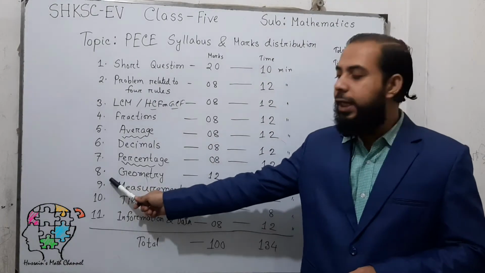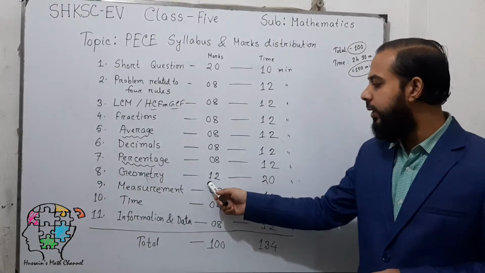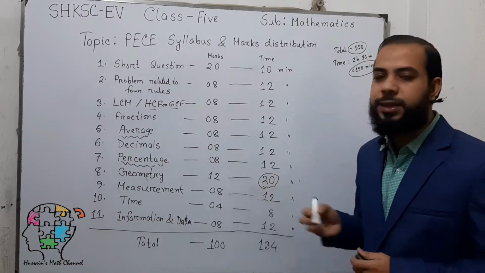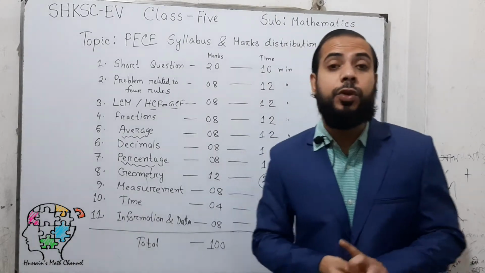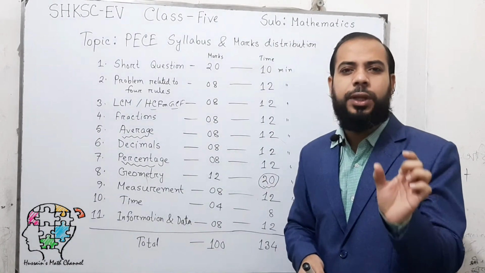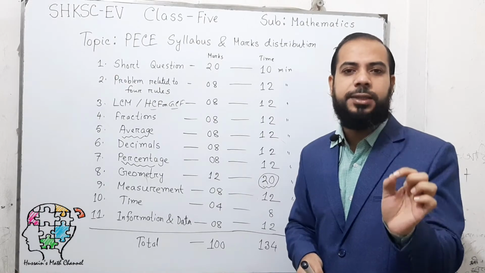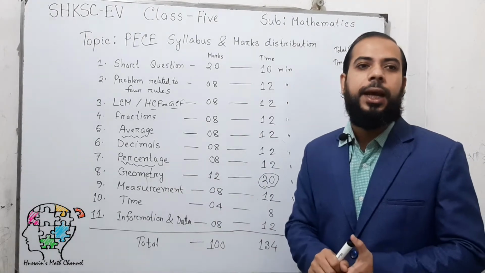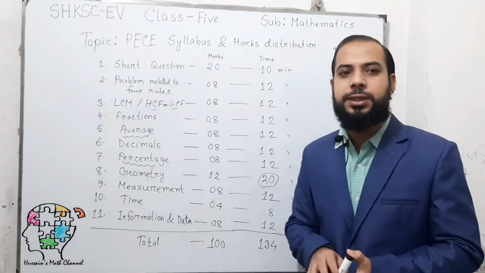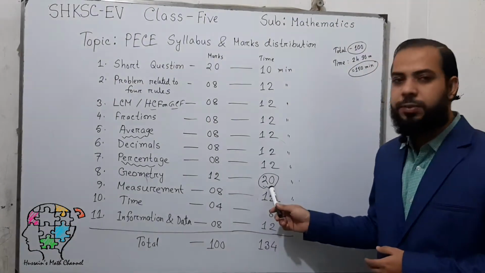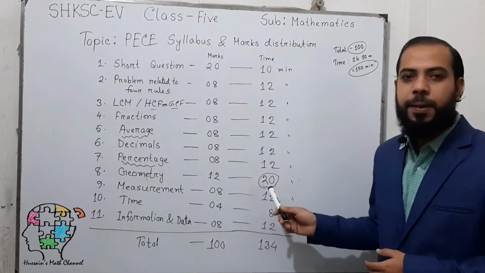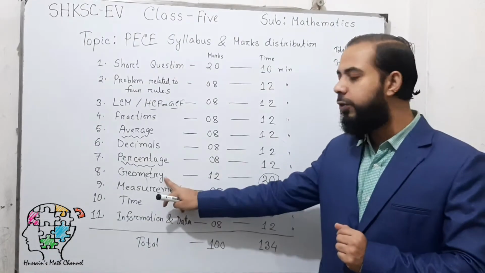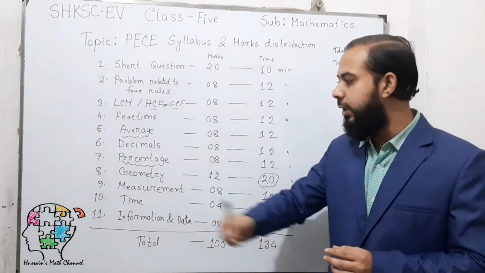In question number 8, you have to answer geometry, and in geometry there are 12 marks, and you can spend at maximum 20 minutes. That means in geometry you have to draw a figure very smoothly and correctly. You have to use a compass or protractor or scale and pencil to draw geometry, and you have to write some characteristics or properties of geometry, which will consume time, and you can use at least 20 minutes on this geometry question, because the handwriting must be beautiful in this question if you want to get full marks in geometry.